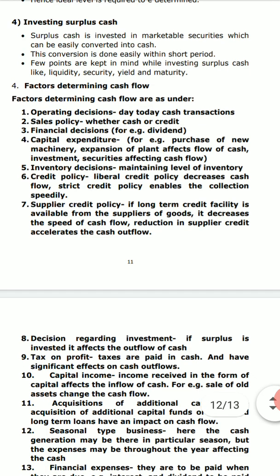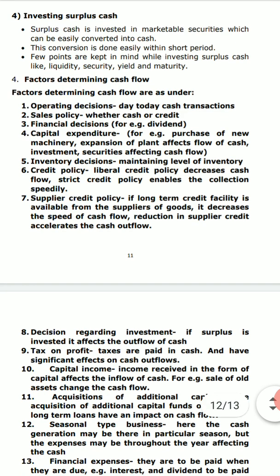Then what happens is, if you have a surplus amount, then it has to be invested, so that you are not keeping any idle cost. But while investing also, a few things are kept in mind, like liquidity, security, the returns and the maturity time period. If these things are kept in mind, only then the investment becomes fruitful for the manager, and moreover you can meet the requirement of the cash very easily then. That is why most of the businesses need cash, not only to get the businesses of buying and selling as stated, but even for meeting the contingencies. So that much amount is kept aside, and then the surplus amount is invested in the profitable ventures, right?